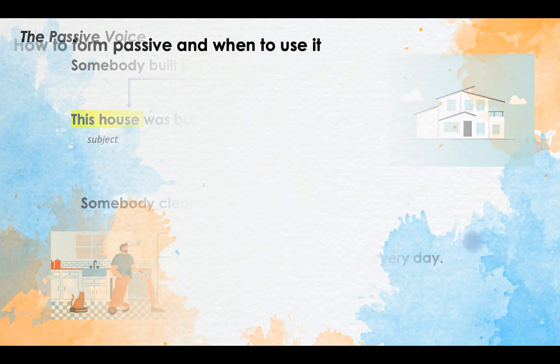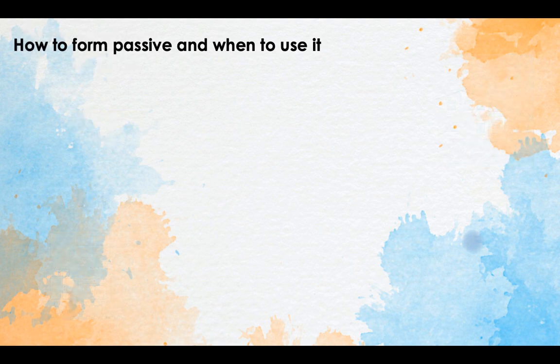So, how to form passive and when to use it. We form the passive with the verb to be plus V3, the verb in the third form. If it's a regular verb, then we use the ed ending, clean, cleaned. If it's an irregular verb, we use the third form of the verb from the table of irregular verbs. Build, built, built, like in the previous example.